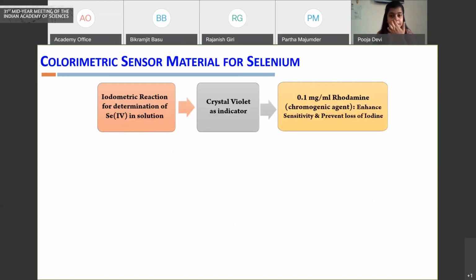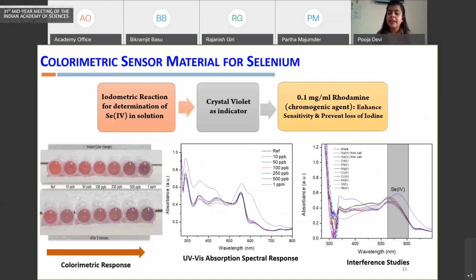Second, we have a platform, again a colorimetric platform, which we developed for selenium, because for selenium as such, there is no platform available for screening water bodies for the presence of selenium. Here we have worked on iodometric chemistry, where we have introduced a new kind of chromophore and enhancer based on some derivatives of dyes, which can show a gradient change in color in the presence of selenium in a concentration range meeting the WHO guidelines, from 10 ppb to 1 ppm.